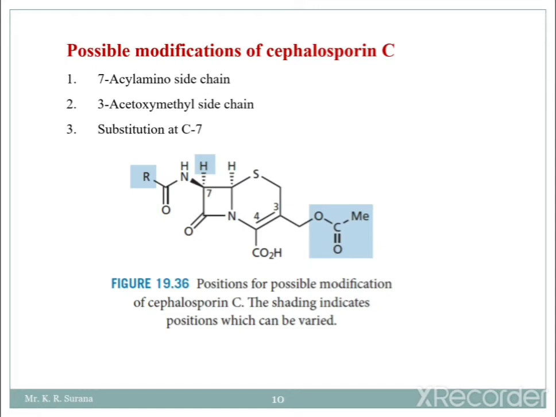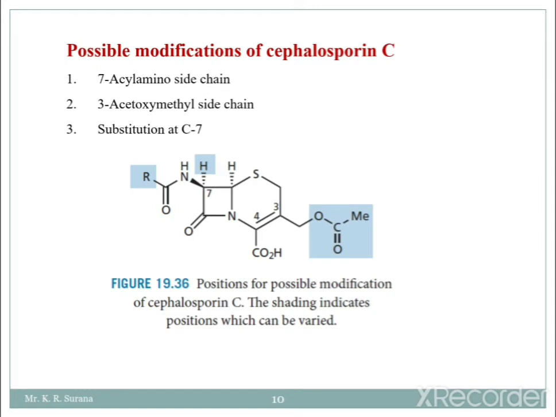We can modify at basically 3 positions. First is the 7-acyl amino side chain. You can see in the structure, at the 7th position there is the acyl amino side chain with an R group. At this position we can substitute any kind of substituent and get different cephalosporin derivatives.